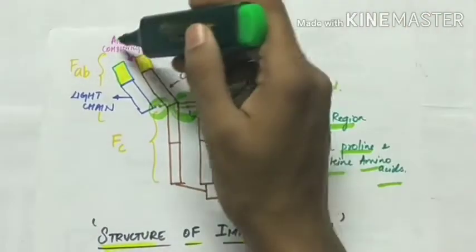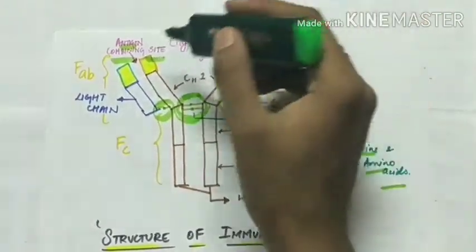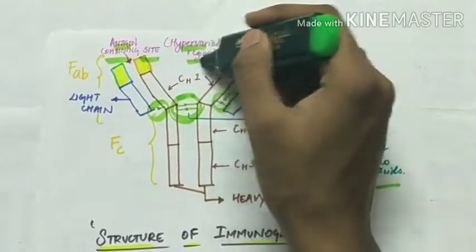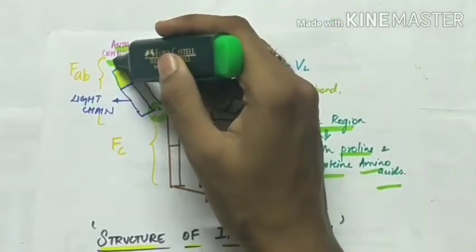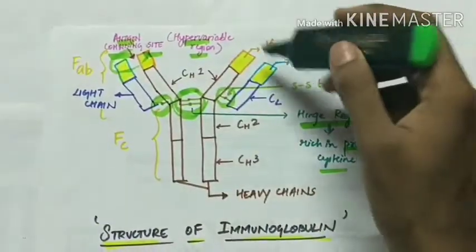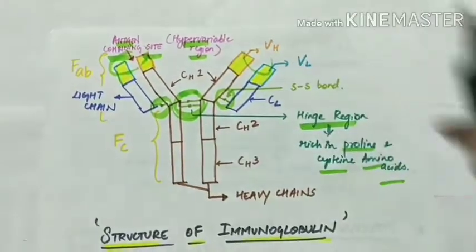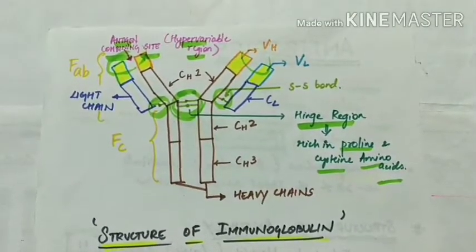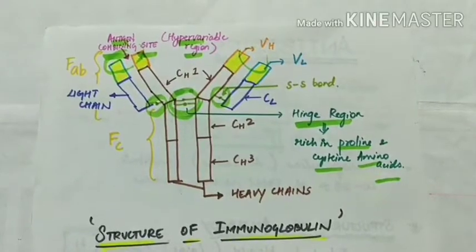And there is an antigen combining site present in the hypervariable region. This is the antigen combining site, which binds to the antigen and neutralizes it.